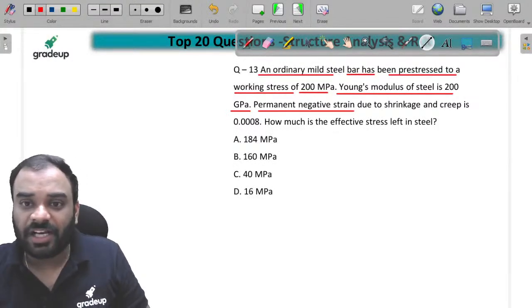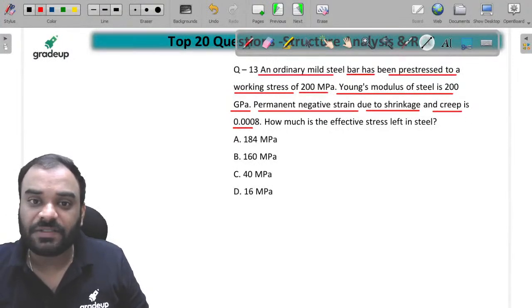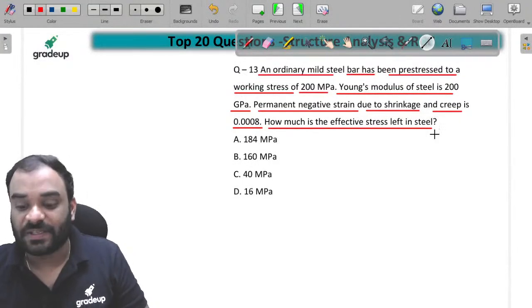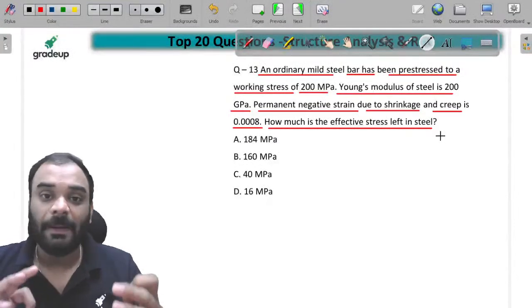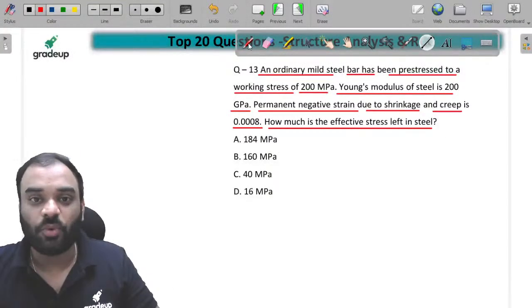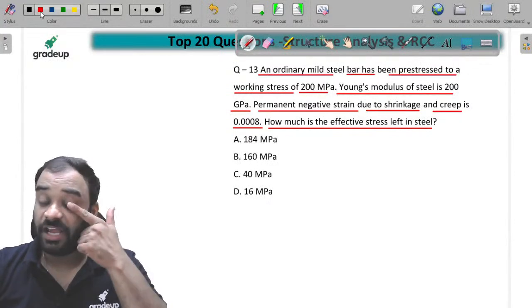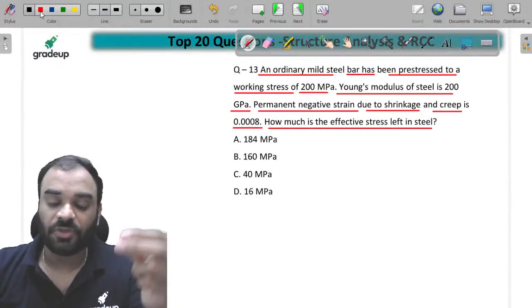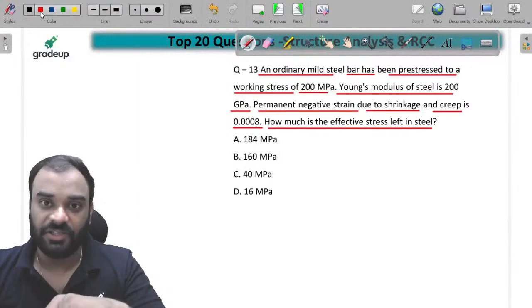The permanent negative strain due to shrinkage and creep is 0.0008. Then how much is the effective stress left in the steel? This is the question, children. How much effective stress is to be left in the steel after the loss of pre-stress due to the permanent negative strain due to the shrinkage as well as creep?